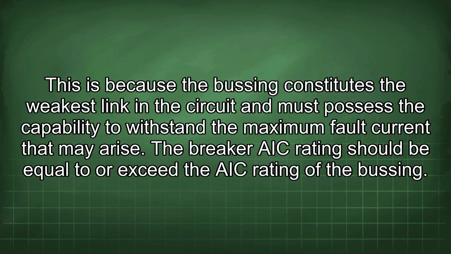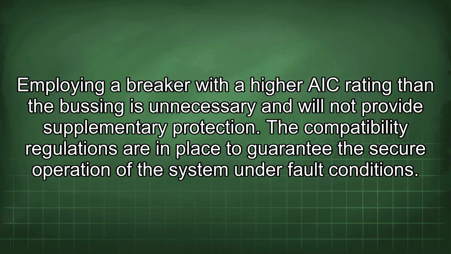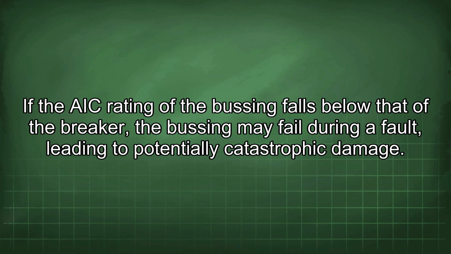The breaker AIC rating should be equal to or exceed the AIC rating of the busing. Employing a breaker with a higher AIC rating than the busing is unnecessary and will not provide supplementary protection. The compatibility regulations are in place to guarantee the secure operation of the system under fault conditions. If the AIC rating of the busing falls below that of the breaker, the busing may fail during a fault, leading to potentially catastrophic damage.